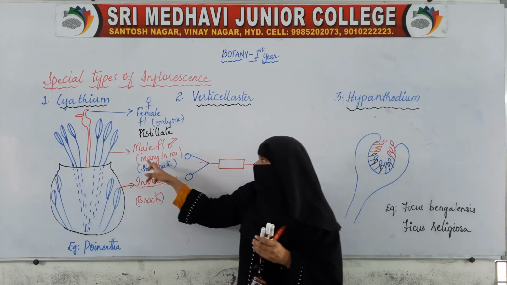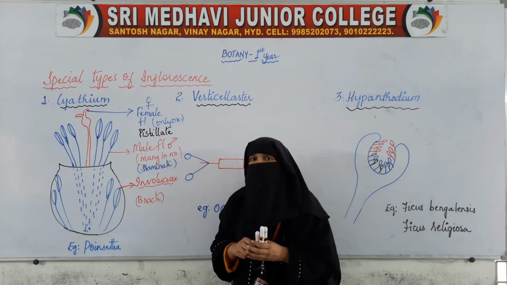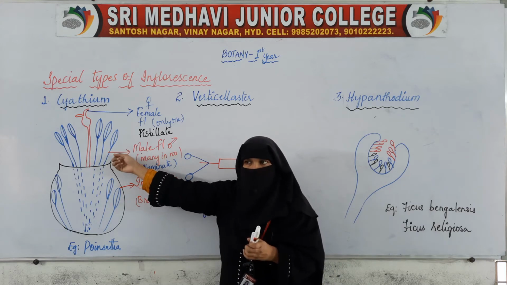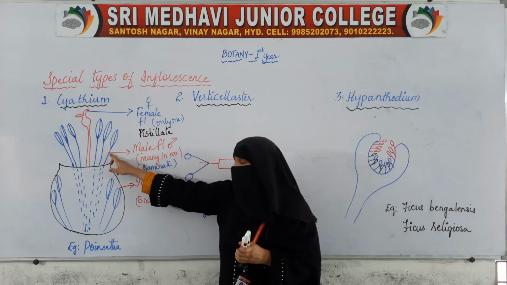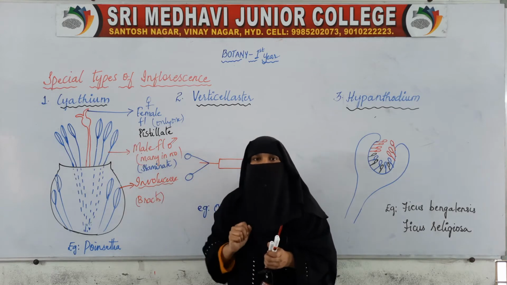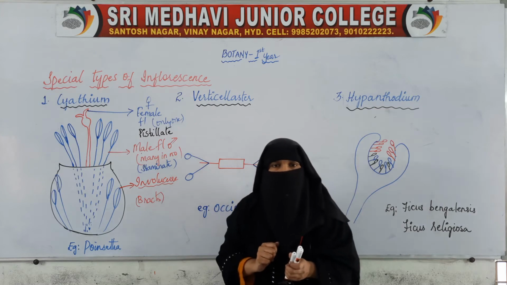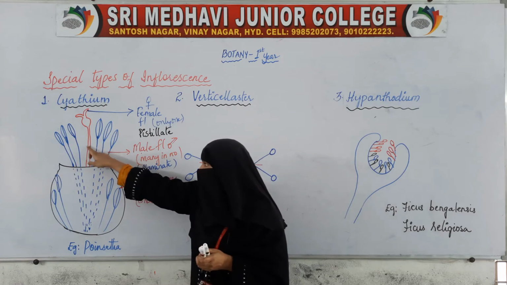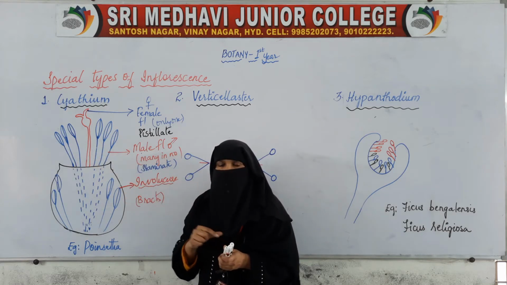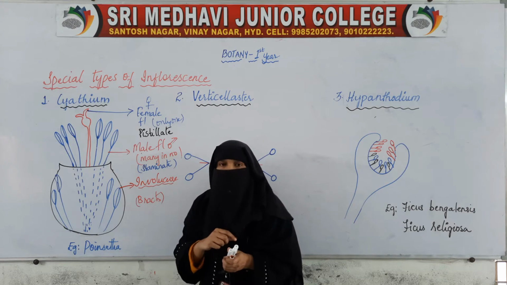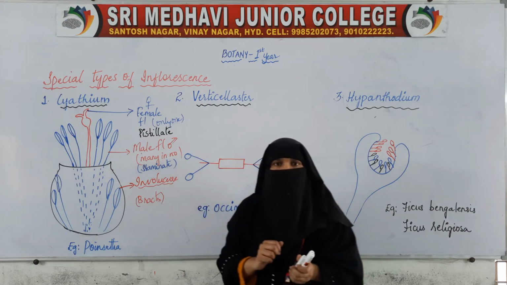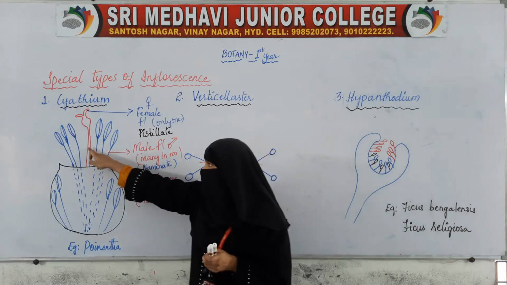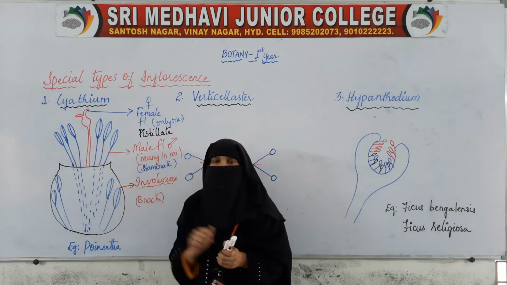Here we don't find calyx and corolla. The male flower consists of only the stamen, that is anther and filament. We don't find calyx and corolla. These are the male flowers which are nothing but stamens, having only anthers and filament. So no calyx and no corolla. So only one female flower and many male flowers.